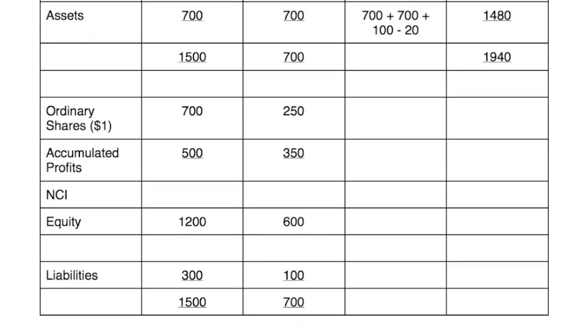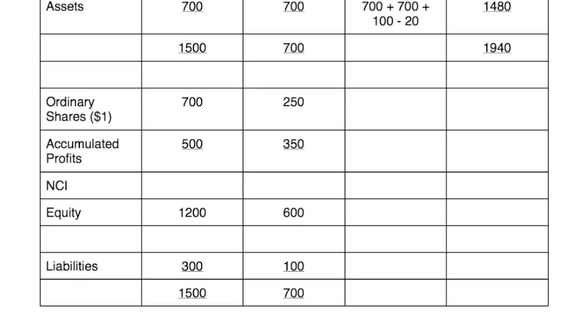Moving on down to our equity and liabilities. First of all, our ordinary shares. Well, we know that it is always the parent only, so it's 700. Accumulated profits, that comes from working 5, and we work that out to be 644. The non-controlling interest comes from working 4, and it adds up to 196. So our total equity is 1540. Our liabilities, 300 plus 100, adding them across gives us 400. Add that up gives us 1940 and balances our statement of financial position.